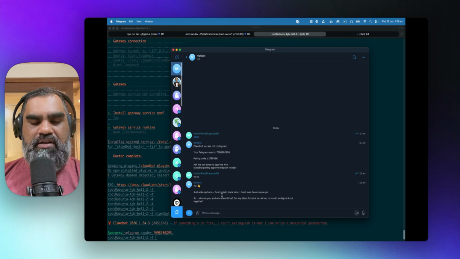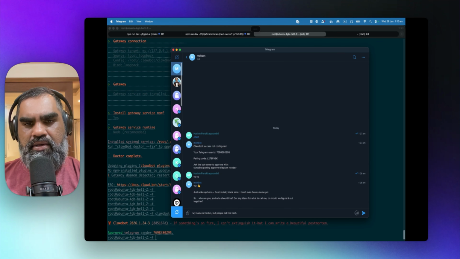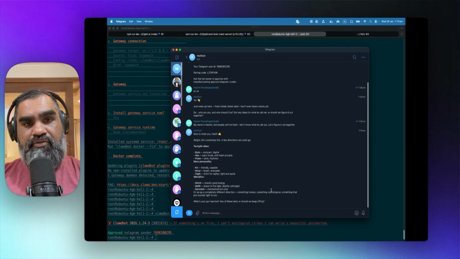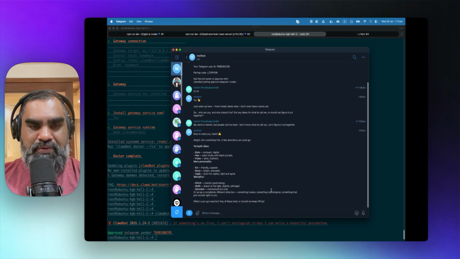Yo, just woke up here, fresh install, blank slate. I don't even have a name yet, so who are you and who should I be? My name is Hashin, but people call me Hash. I don't know what to call you. Let's figure it out together. Enter. This is so easy actually. It's actually performant. It's actually fast as well. $5. And plus, if you have a $20 Anthropic subscription, that is also pretty cool.